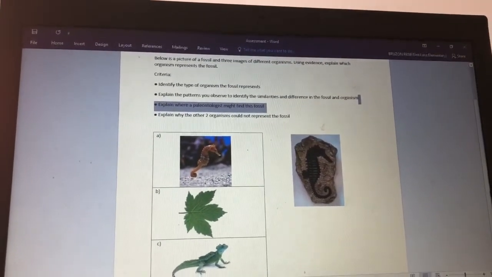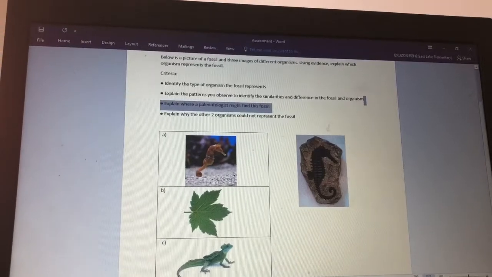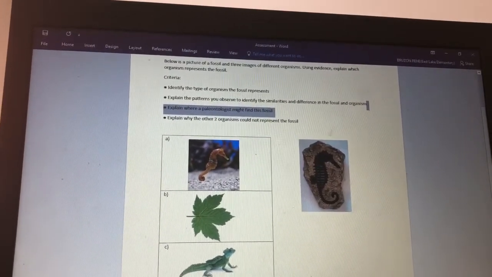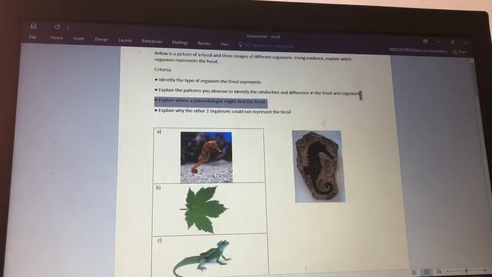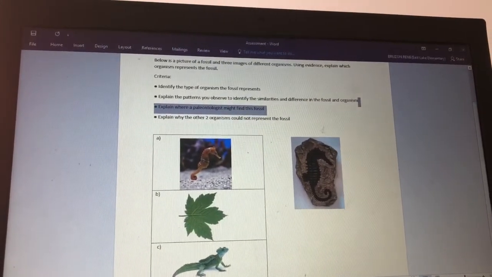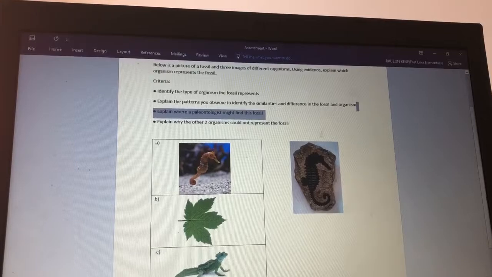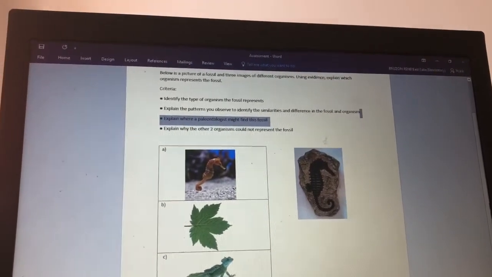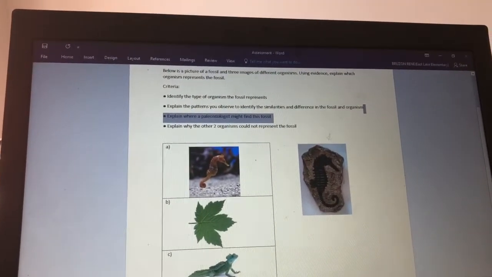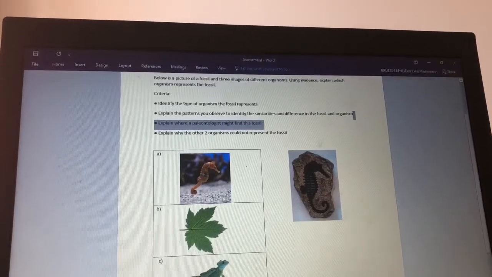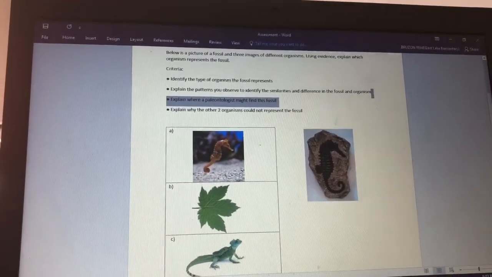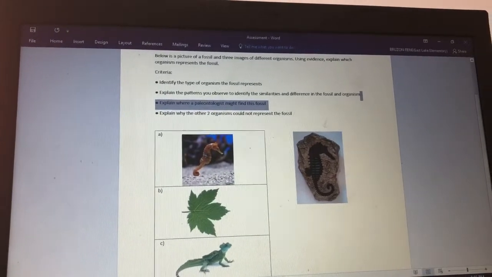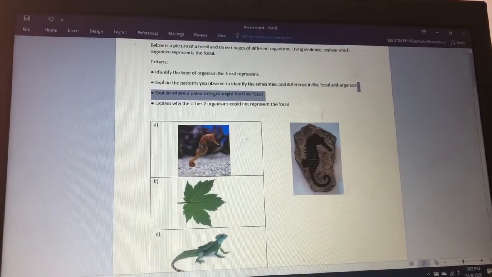So read that carefully, and then you have to write a paragraph explaining how that fossil is the remains of one of those organisms, okay? Just follow those bullet points there to complete your paragraph. So pause the video and do your assessment.